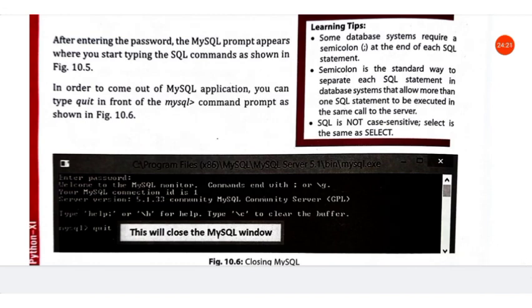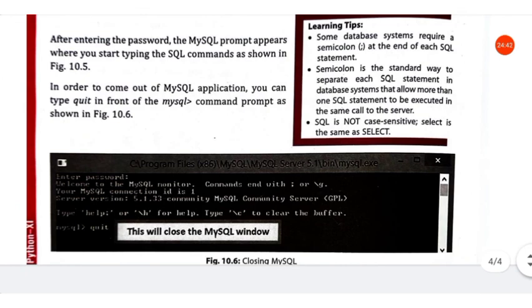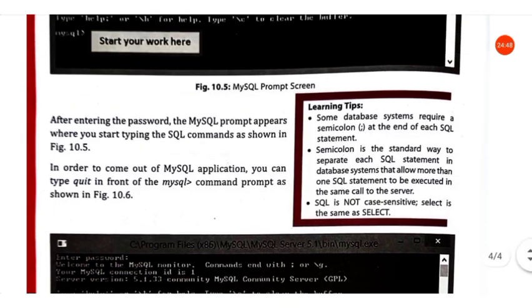In every MySQL statement, you have to put a semicolon to mark the end of the statement. Semicolon is the standard way to separate each SQL statement in database systems that allow more than one SQL statement to be executed in the same call to the server. Then SQL is not case sensitive, that is both small letters and capital letters are treated in the same way.